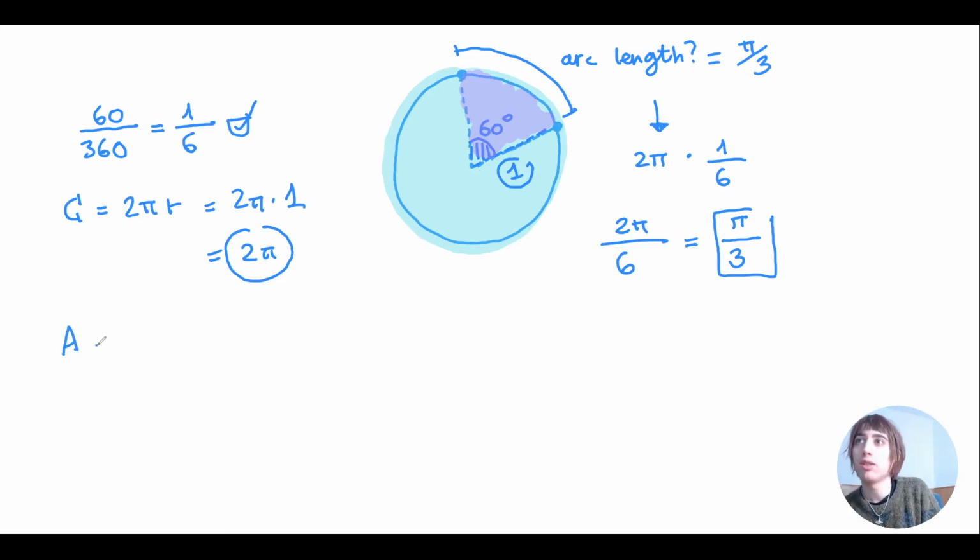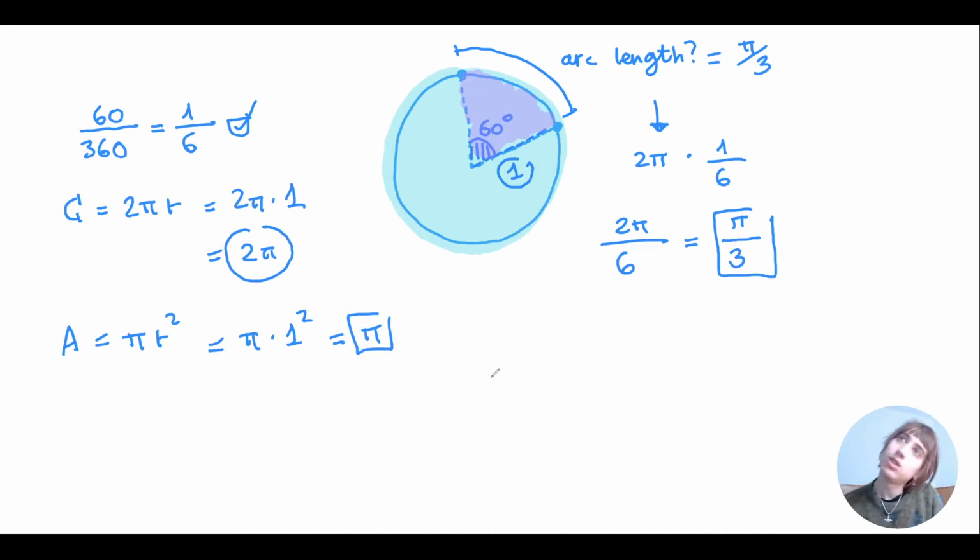Let's see. The area of the full circle is pi r squared. The radius is 1, so pi times 1 to the power of 2 is pi. Alright, so if the area is pi, this section represents 1/6 of its area. So the sector area of this portion with a central angle of 60 degrees should be pi divided by 6.